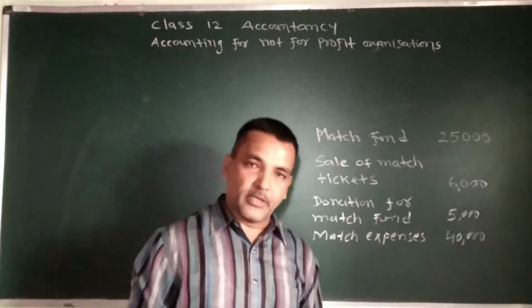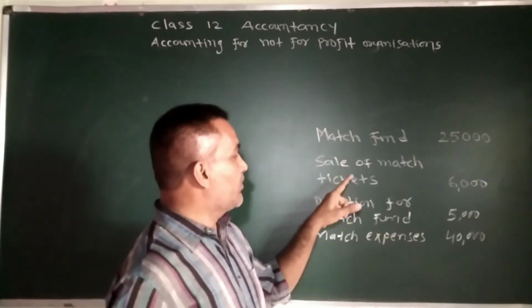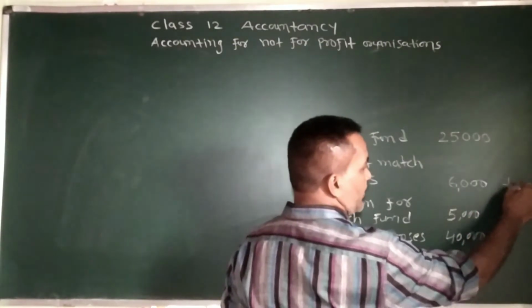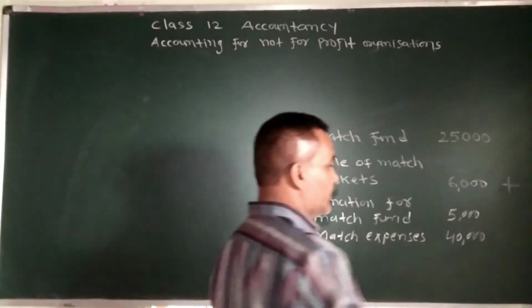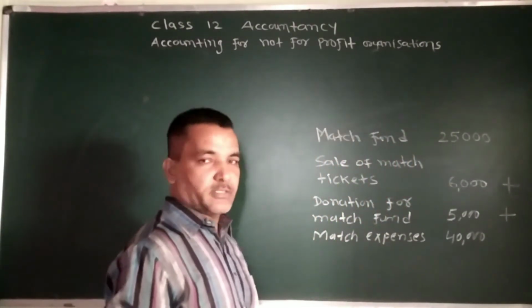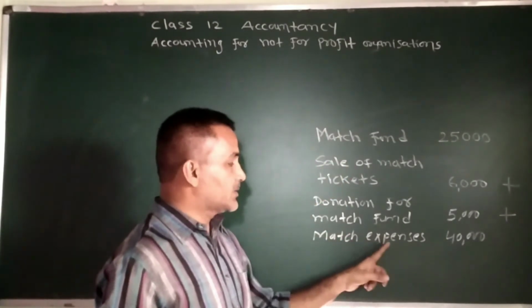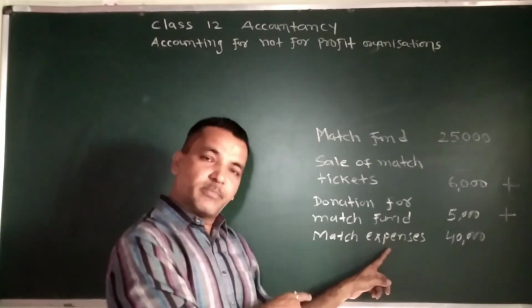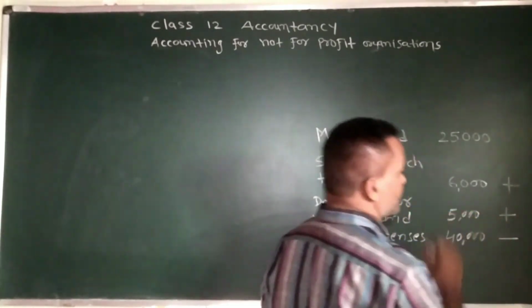Now let us see the case. Match fund is 25,000 rupees. Sale of match tickets, this is one type of income, so it will be added in the fund. Donation for match fund, it is also one type of income, so it will be added. It is also received, added. Match expenses 40,000, that will be subtracted from this fund. These expenses are not shown on expenditure side because they are related with the specific fund. That's why we will minus from the fund. So it will be minus.